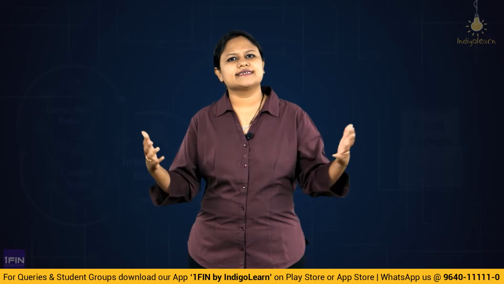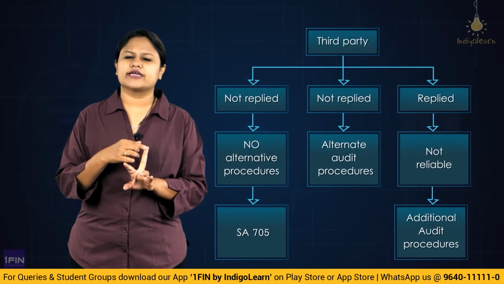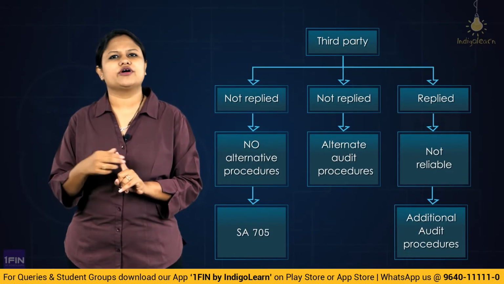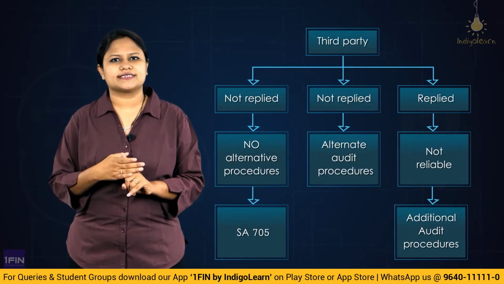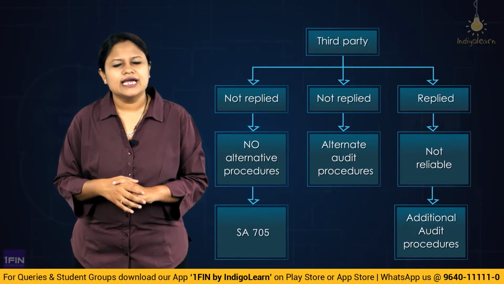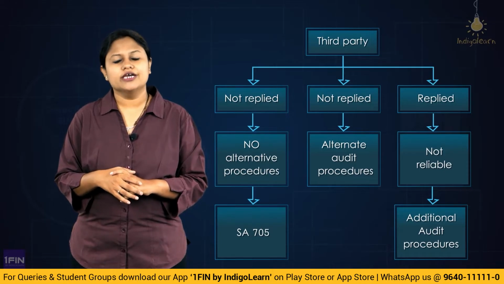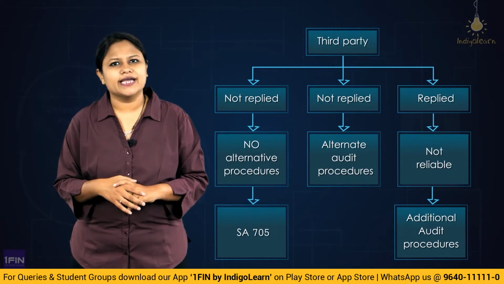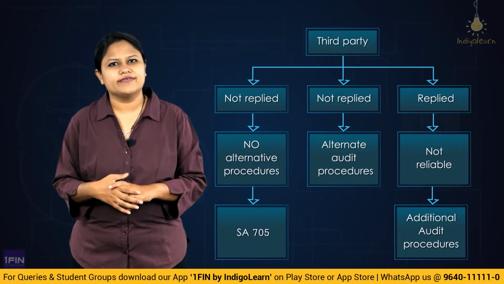Now, when we send the external confirmation, there are two possibilities. First, you get the reply. Second, you will not get the reply. So if you get the reply and if the reply is reliable, no problem, accept the confirmation as audit evidence, sufficient, appropriate audit evidence. But suppose you get the information and the information is not reliable. In that case, you cannot accept the information. So you are going to extend the nature, timing and extent of the audit procedures. You will apply additional audit procedures to understand the same, and that means to obtain further audit evidence to confirm the matter.